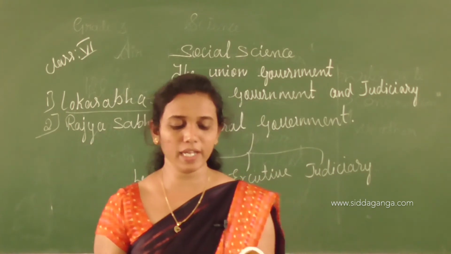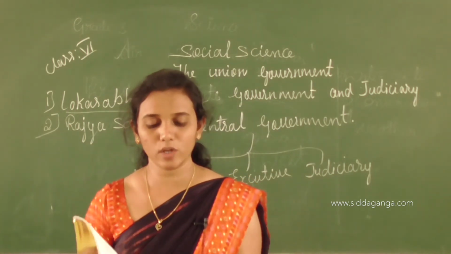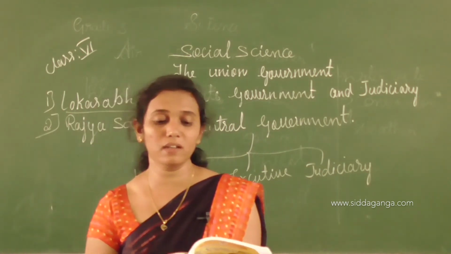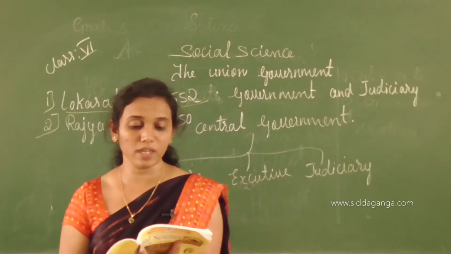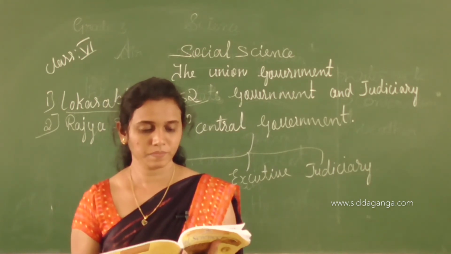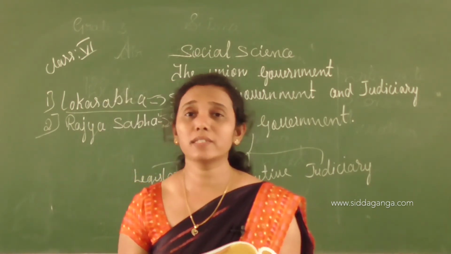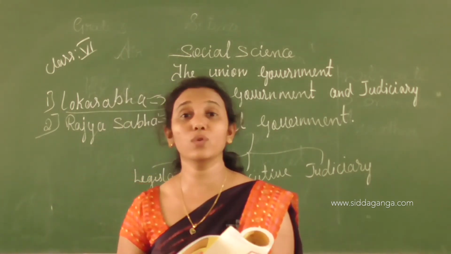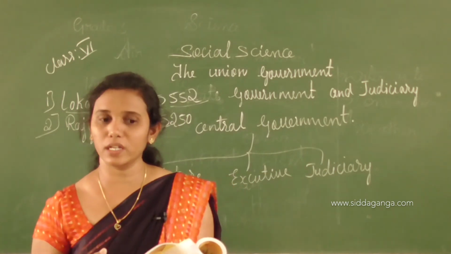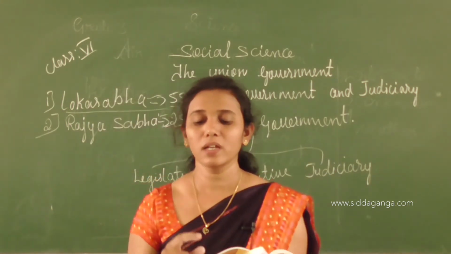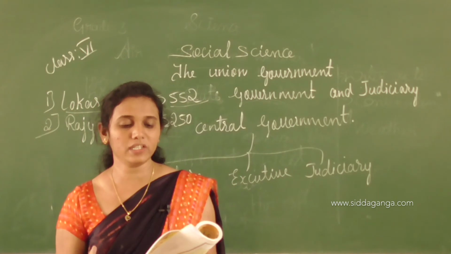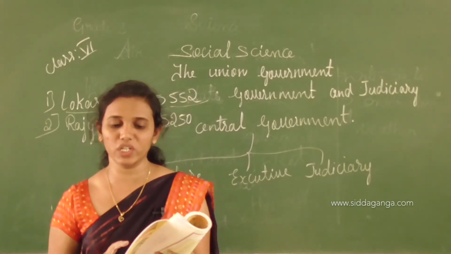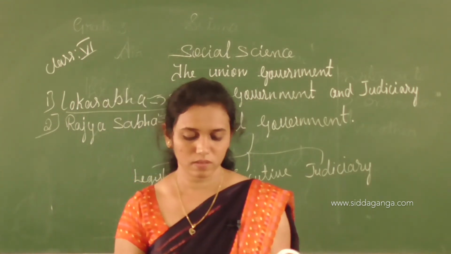Yes, the state government. Now we talk about the state government. Okay, territories of India. Understood, 29 states and 9 union territories. And then the state government. The organs of the state government, which are these, children? The legislature, the executive and the judiciary.